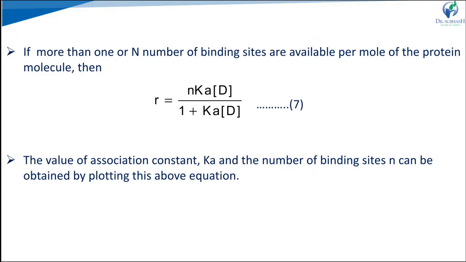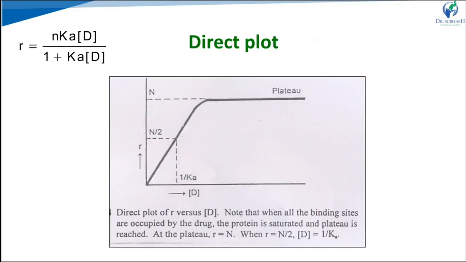Now we have to find the value of the association constant K and the number of binding sites N. We can obtain these by plotting the above equation in a graph. The first approach is the direct plot. We plot the graph R versus D, and from the steady state plateau we can find the N value, where R is equal to N. When R is equal to N by 2, D becomes 1 by K. So from that we can find N and K by the direct plot method.